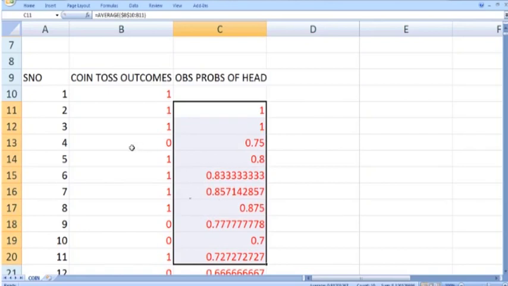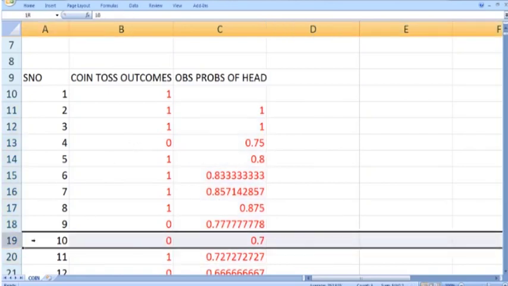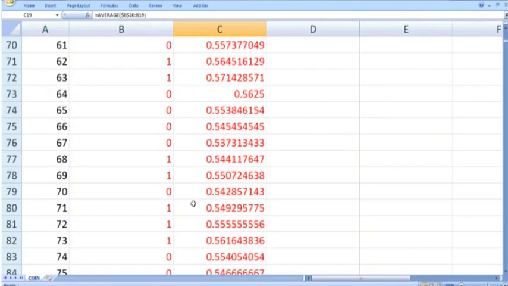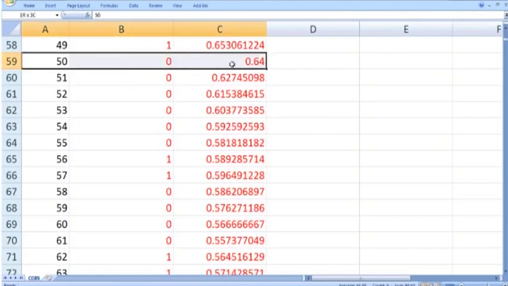But here the sample size is 10. So when the coin is tossed 10 times, the probability of head is 70%. It means the probability of tail is the remaining 30%. Similarly, when the coin is tossed 50 times, the probability of head is 64%. It means the probability of tail is 36%. And you can see that both are different from the theoretical probability, which is 50%.